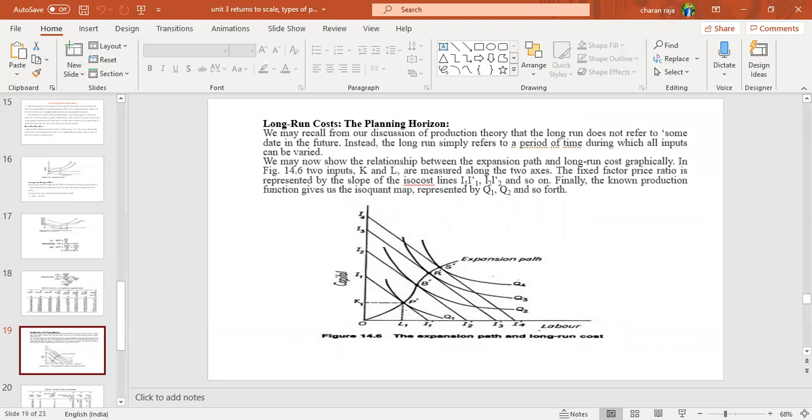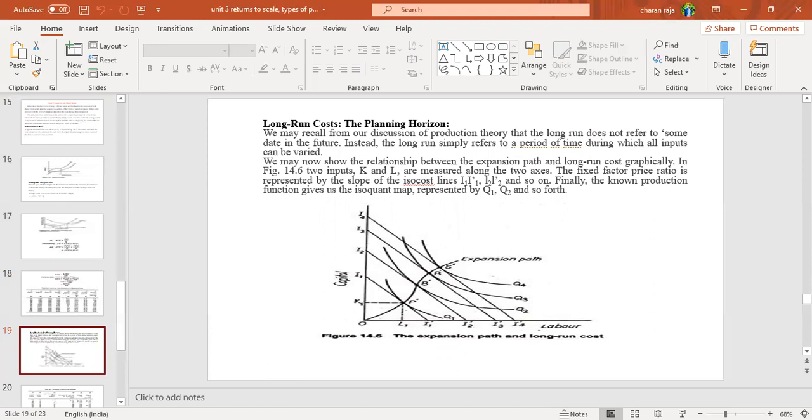Till now we have studied short run cost curves, but now we are going to study the long run cost. Long run is the time period, as I already said, in which we can change all the input factors, the biggest input factor and the smallest input factor, whatever it may be. If we are able to change all the input factors, then it is considered the long run.